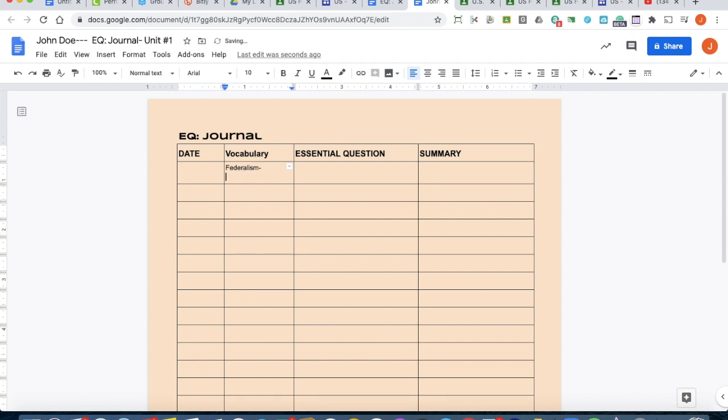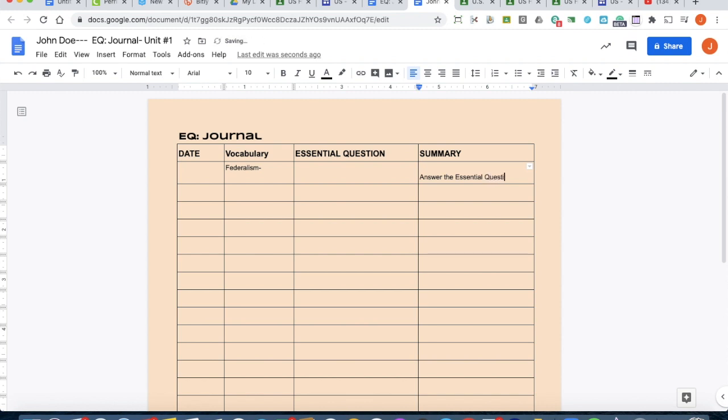And then you're going to use your book or the internet to define what federalism is. Now the summary is you're essentially answering the essential question. You're going to type it in right here, and this is where most of your points are going to come from. You're going to have to answer the question.